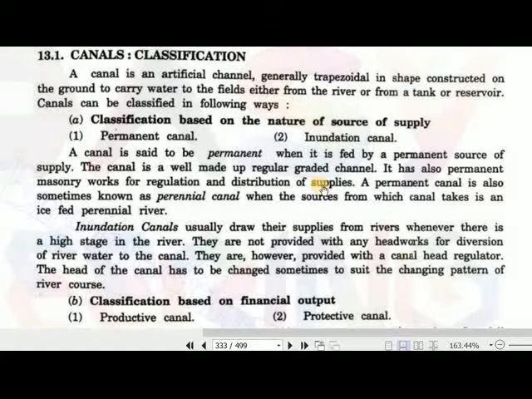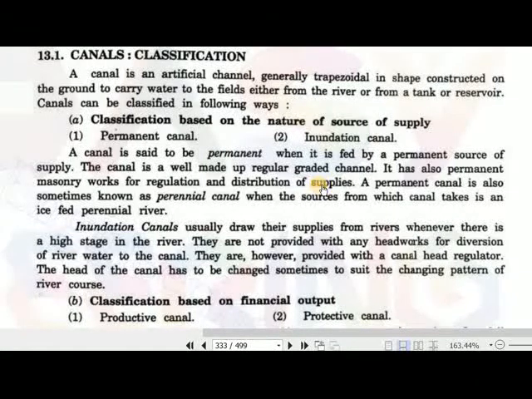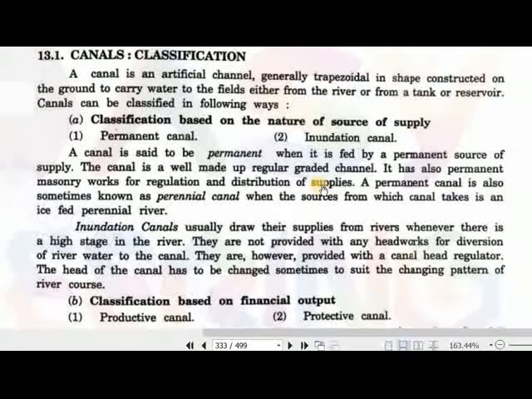While inundation canals usually draw their supplies from a river when there is surplus water, when there is a high stage in the river. So inundation canals are also known as flood canals. They are not provided with any type of headwork for diversion of water. They are, however, provided with a canal head regulator only, and that canal head regulator is at some distance from the river, in an open area.